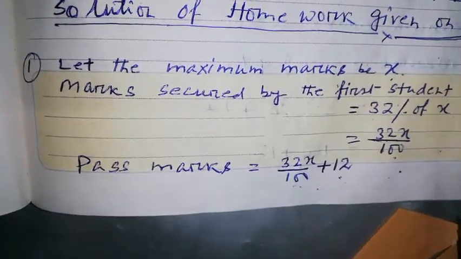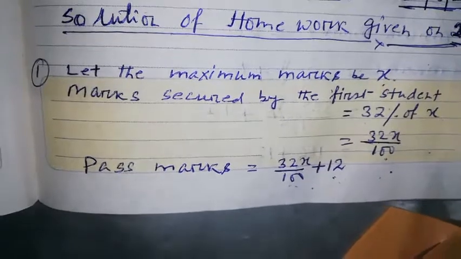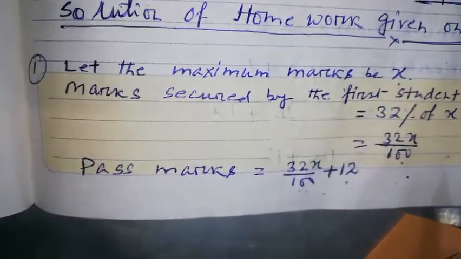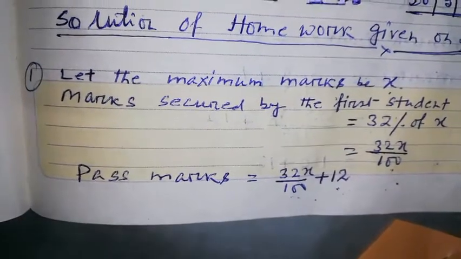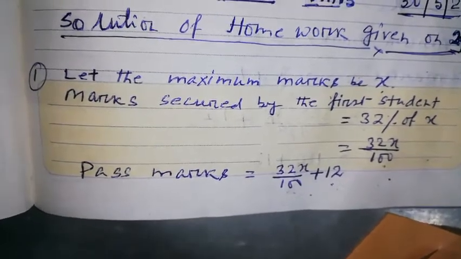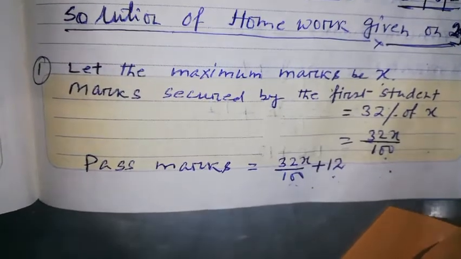On the other hand, a student scored 50 marks in an examination in Don Bosco Academy and he got 10 marks more than the pass mark.